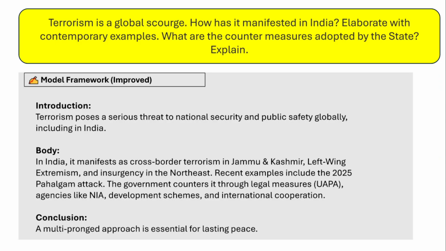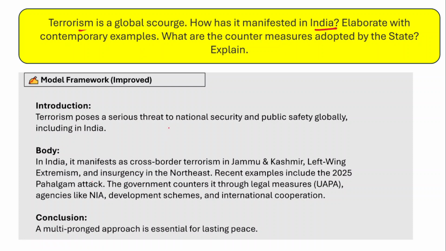And the first topic is a very important topic, and this topic is asked from the internal security portion of the UPSC Mains Examination syllabus of General Studies Paper 3. In fact, this question is asking us about terrorism. Terrorism is a very important topic, and UPSC has already asked about this topic in previous years also. If we talk about terrorism, we all know that it is a major global threat, right? So in this context, how has it manifested in India?